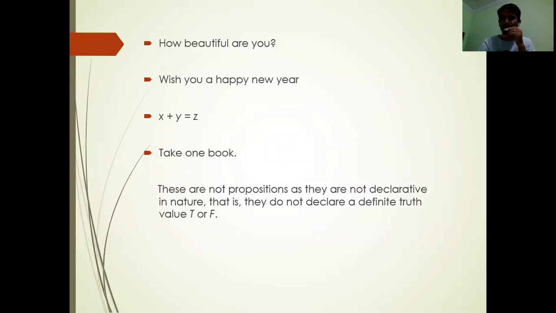Take one book. Is it true or false? So we cannot assign truth values to these sentences. So these four are not propositions.